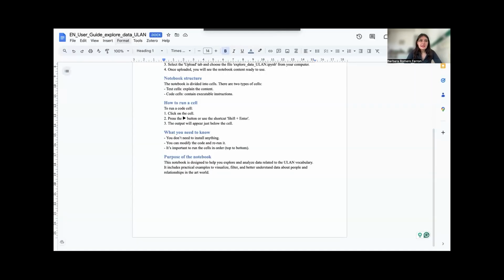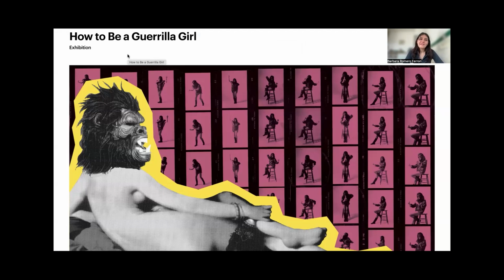And as I said before, this is part of the exhibition How to Be a Guerrilla Girl. Go see the exhibition, but also explore by yourself and contest datasets and information that is out there.